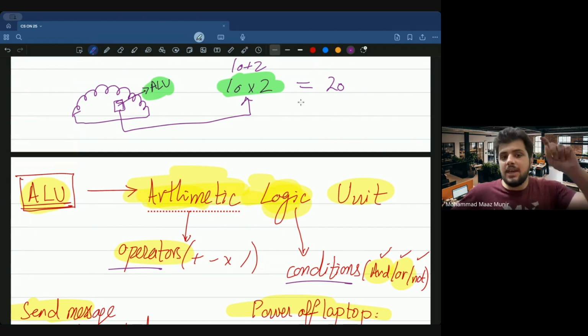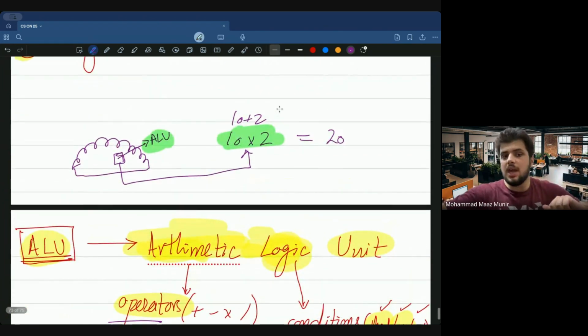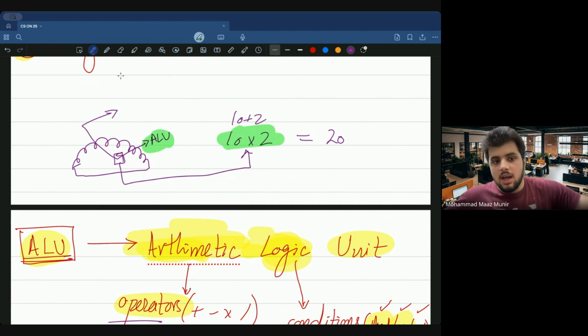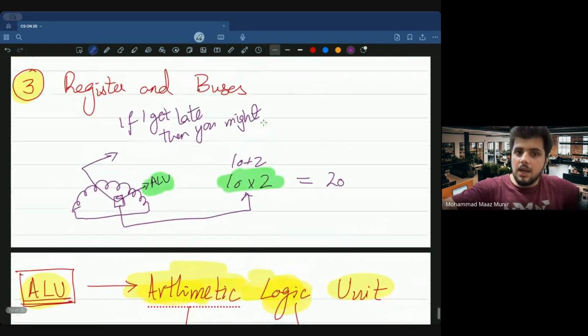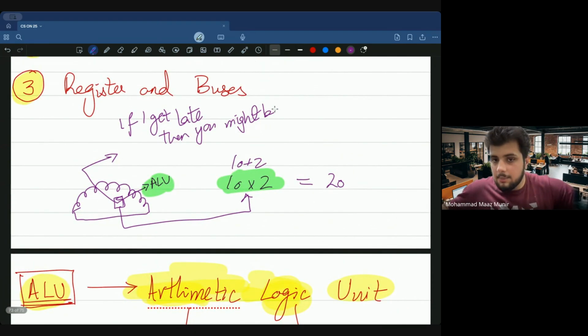At the same time ALU के अंदर एक और खासियत भी है, और वो खासियत इस तरह है कि if my brother goes to play football, and he tells me, bro, if I get late then you might have your dinner.